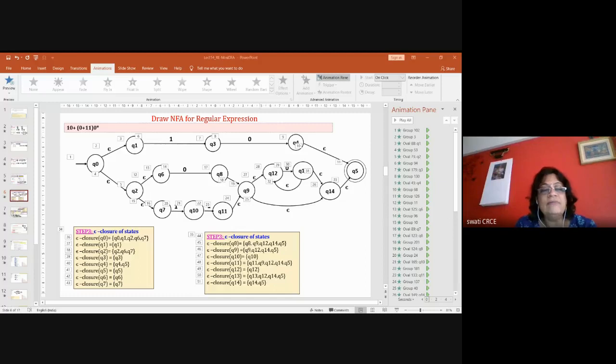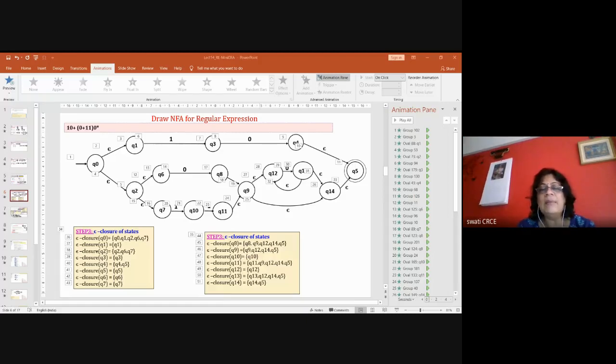So when our number of zeros and number of ones can be anything, then we can draw an FA for that. But if the number of zeros is equal to the number of ones, now I modify this problem further. Are you understanding? I'm just repeating again. For any number of zeros and any number of ones, including zero zeros and zero ones, the machine will go to the final state. We can draw the DFA or NFA. For at least one 0 and one 1 and any number of zeros and ones, it is also possible to draw the DFA diagram. Now I modify my problem.